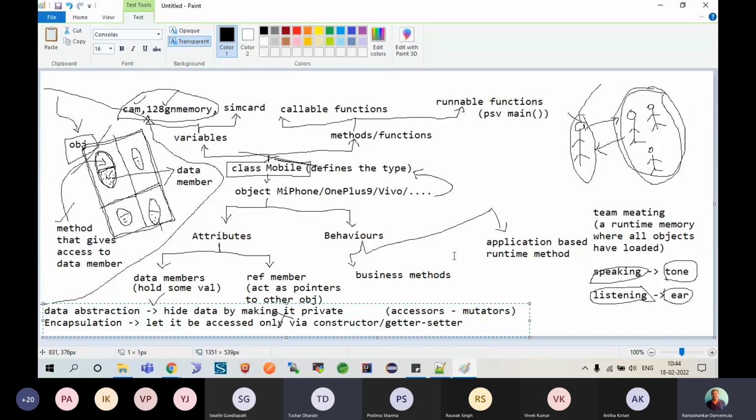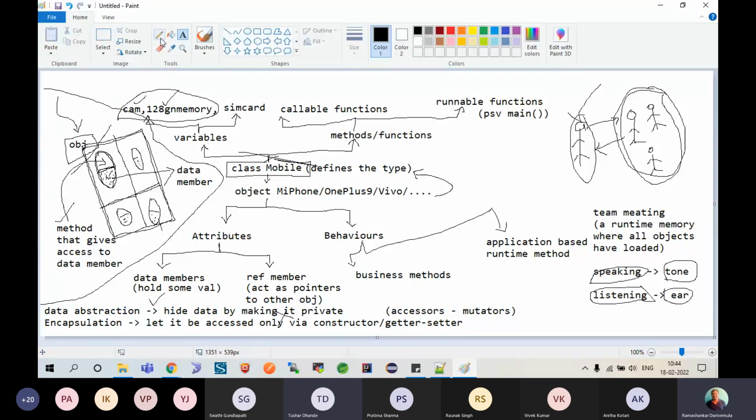So encapsulation is allowing outsiders of the class to access the data either via a constructor or via accessors and mutators. That's all. Is there any other option? No, this is the only way to do it. Am I clear on this point?